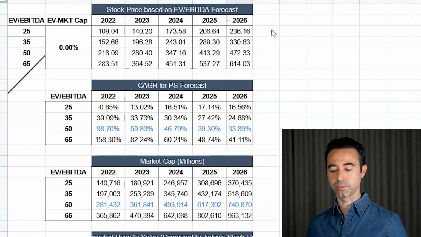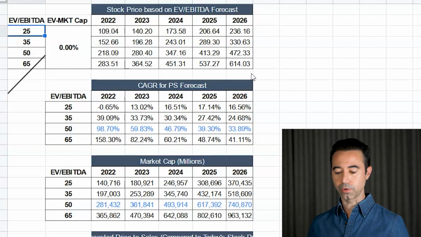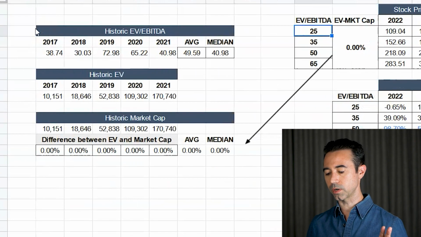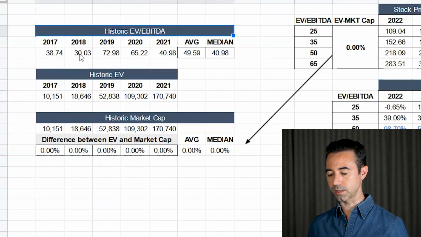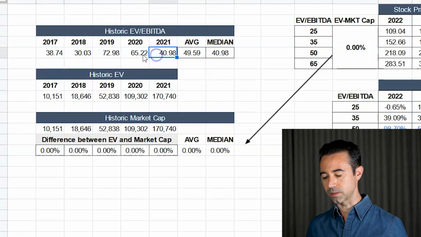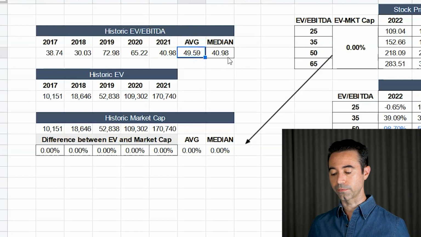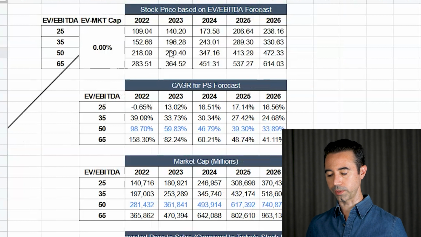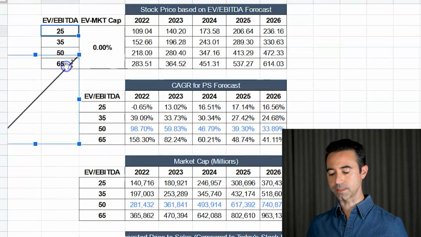So the next thing we need to do is we have this pivot table. And we have the EV to EBITDA multiple, so a 25. Now let's see what the historic EV to EBITDA multiple actually is. So if we go here, historic EV to EBITDA, 38 in 2017, all the way up to the highest was 2019 with a 72. The average is 49, the median's 40. So I gave us a range here between 25 and all the way up to 65.